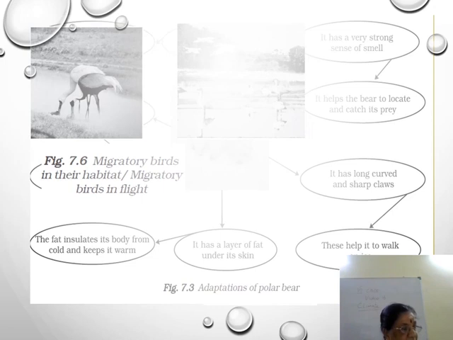Because of the continuous warmth and rain, this region supports a wide variety of plants and animals. So what are the major types of animals?